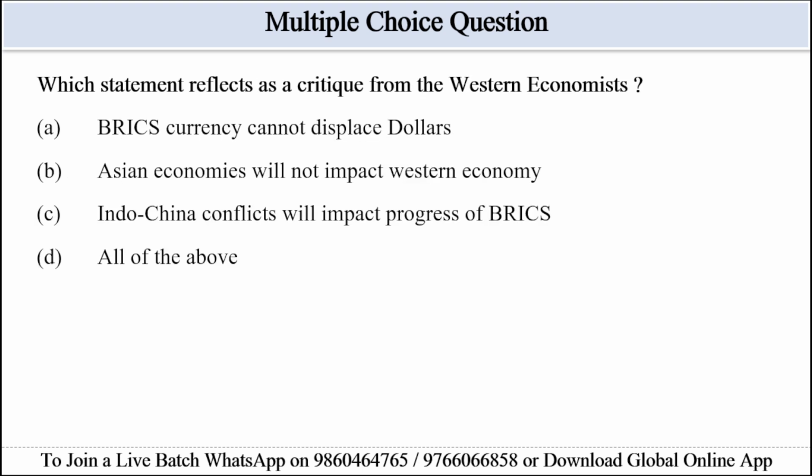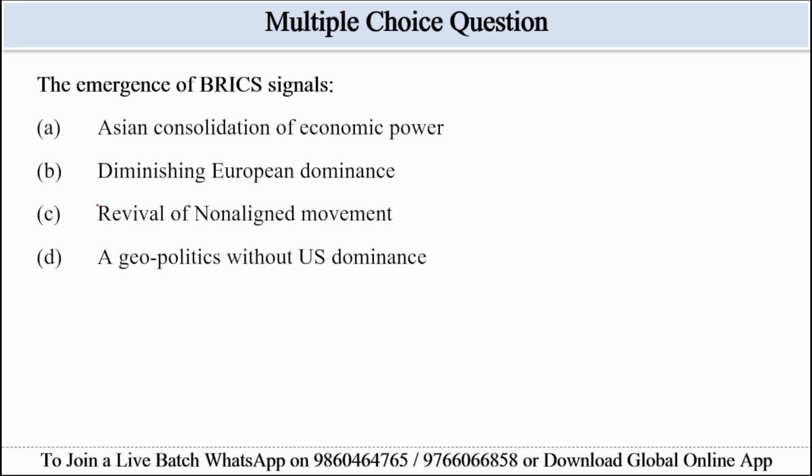Which statement reflects a critique from Western economists? BRICS currency cannot displace dollars. Asian economies will not impact the Western economy. Indo-China conflict will impact progress of BRICS. And option D, all of the above. Jim O'Neill criticized BRICS effectiveness, pointing to the Indo-China conflict as a major obstacle. So the correct answer will be option C, Indo-China conflict will impact progress of BRICS. Let's move to the next question.